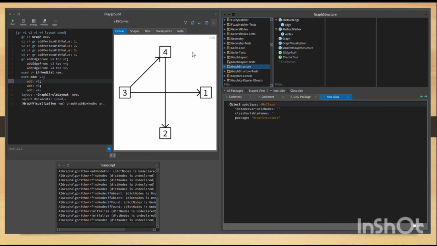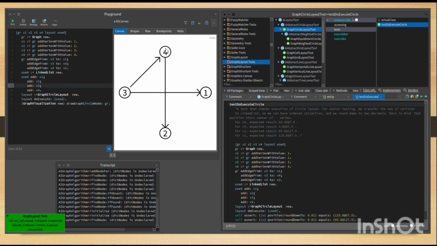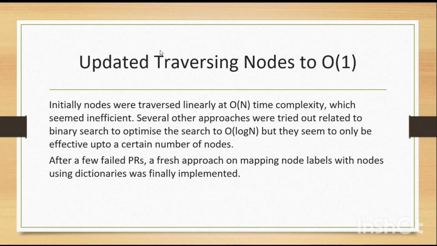Here's a small demo of how it all worked. This is the visualization of a particular graph, and over here is the particular class. This is how the visualization works for each of the graph layouts, and these are very coordinate centric. If there's a variation in one particular coordinate, that will be shown in the visualization. This is the box representation. This is the circle node representation.